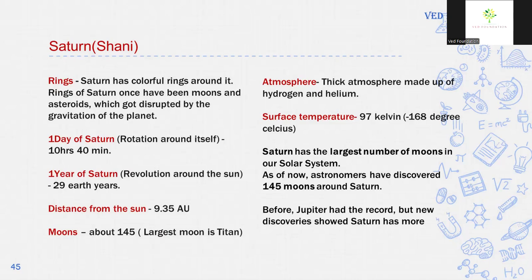Saturn has the largest number of moons in our solar system. As of now, astronomers have discovered 145 moons around Saturn. Before, Jupiter had the record, but new discovery showed Saturn has more satellites than Jupiter.